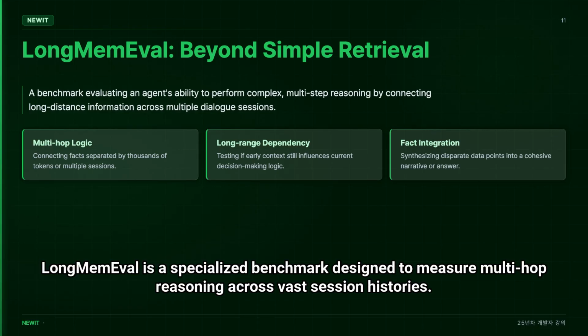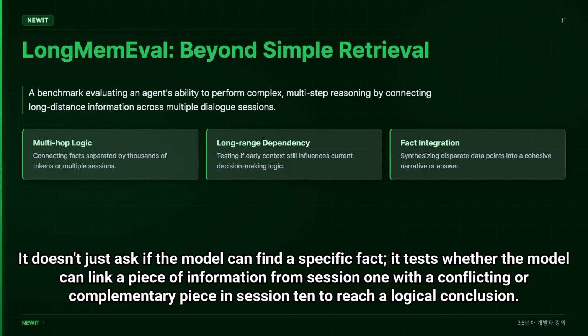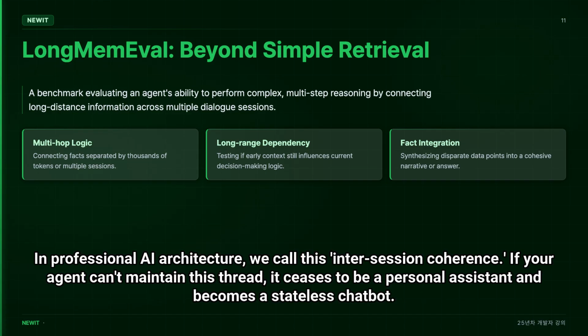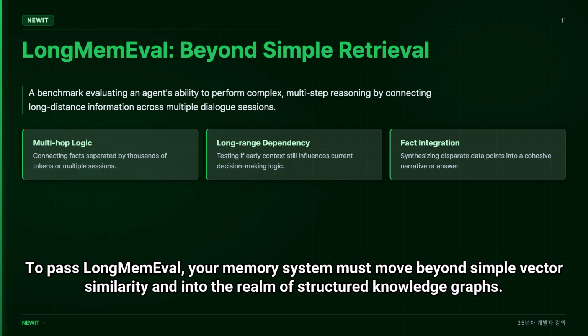LongMemEval is a specialized benchmark designed to measure multi-hop reasoning across session histories. It doesn't just ask if the model can find a specific fact, it tests whether the model can link a piece of information from session 1 with a conflicting or complementary piece in session 10 to reach a logical conclusion. In professional AI architecture, we call this intersession coherence. If your agent can't maintain this thread, it ceases to be a personal assistant and becomes a stateless chatbot.